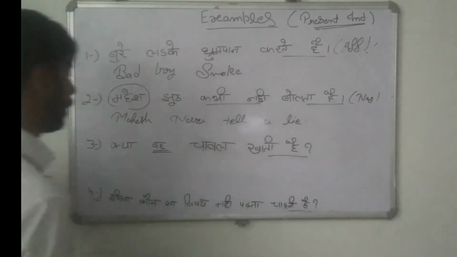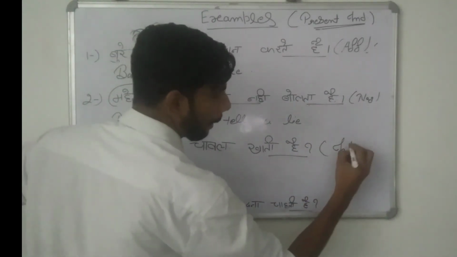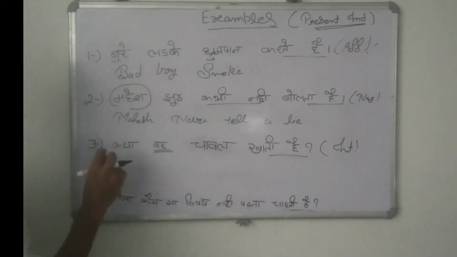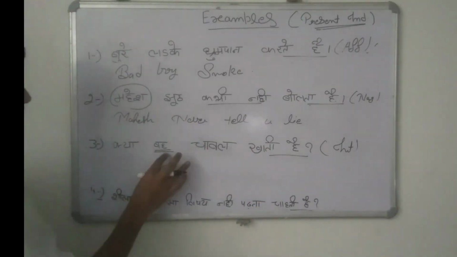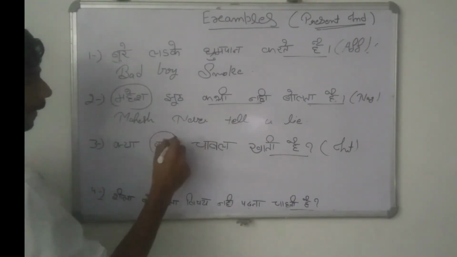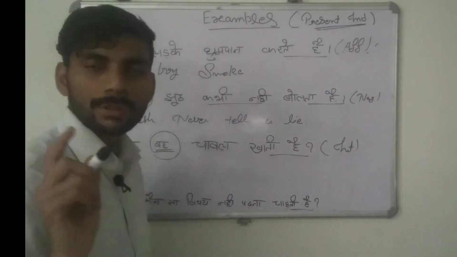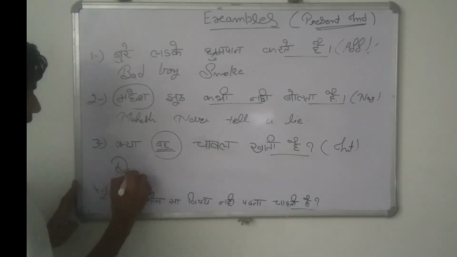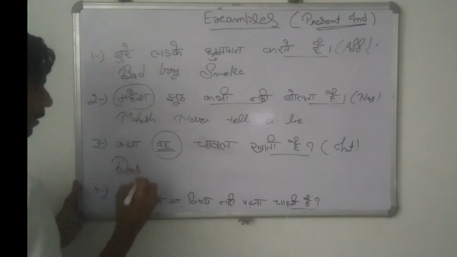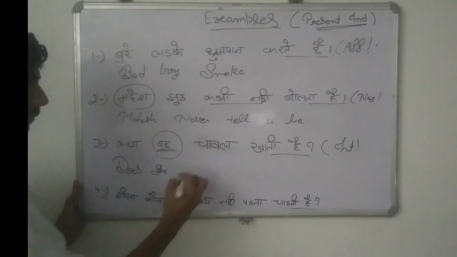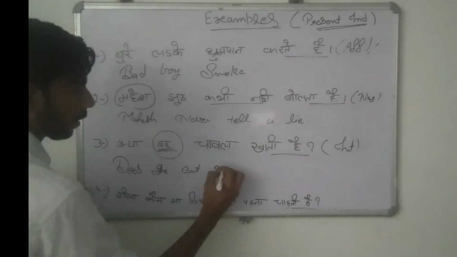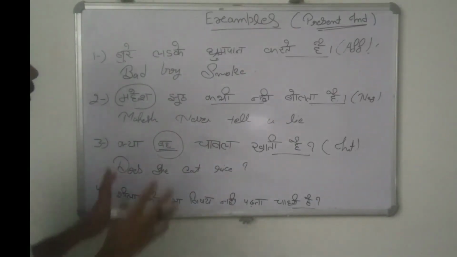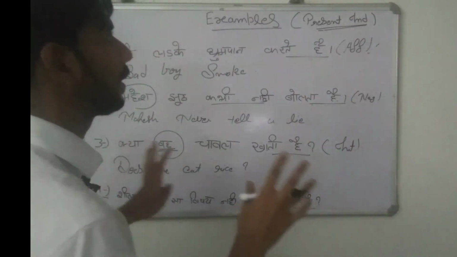Okay, now you can see here it's interrogative type. Interrogative means it contains a question mark as well. So क्या वह चावल खाती है. So you can see here first we need to find out the subject. So वह, and for singular subject we will use does. So sentence will start with does she eat rice, then question mark. Okay, so in this way we have covered all these kinds of examples, means present indefinite tense.